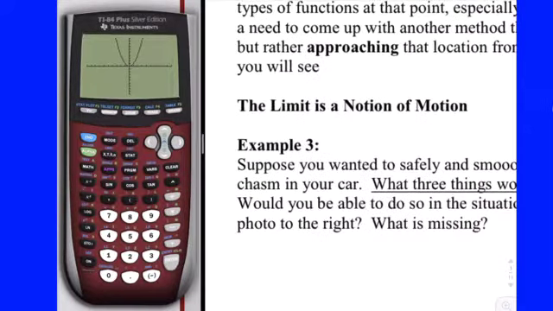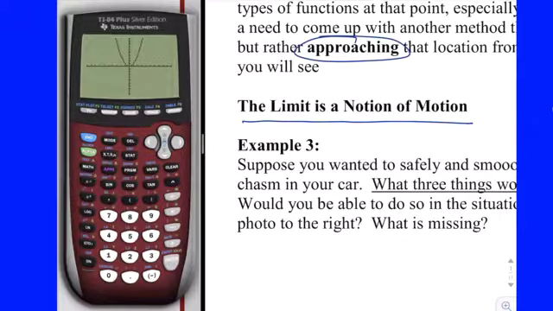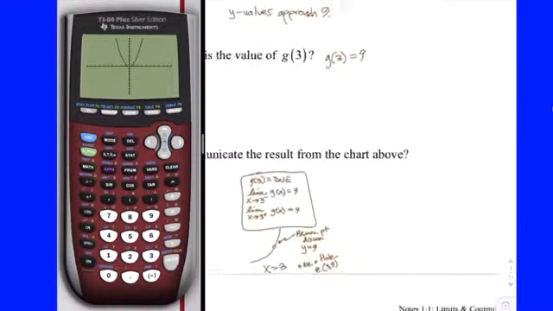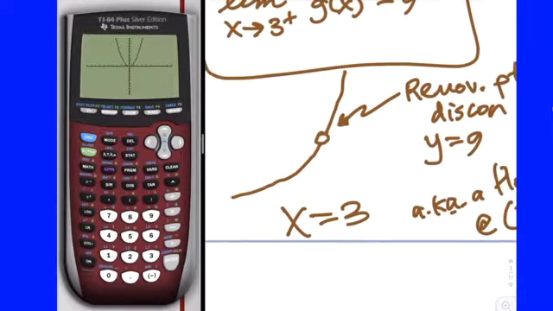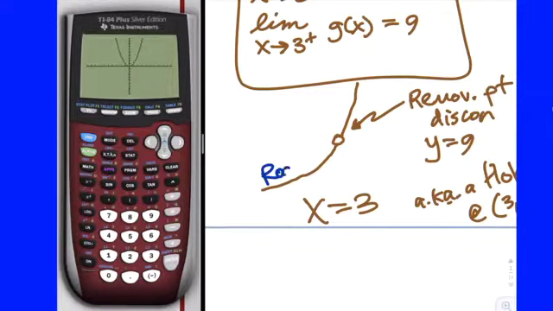So keep in mind all along that the limit is a notion or an idea of motion. So when we talk about a limit, we talk about approaching an x value and looking to see what the y values do. We are approaching a y value. In that case, you could think of the graph as a road that you're driving on, right? When you drive on the road, you're approaching your destination, right? So think of the graph as roads upon which we can drive.